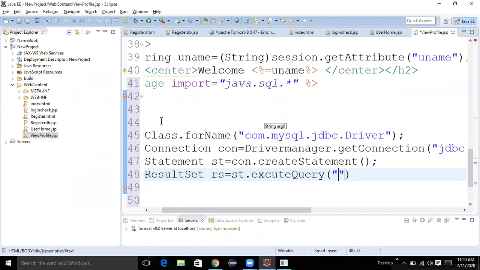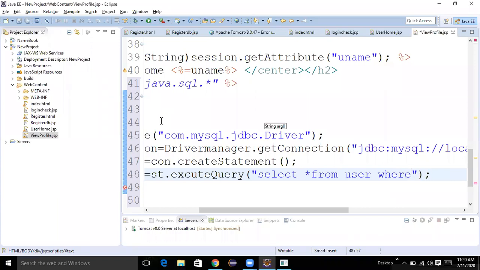What is the query we need to write here? Here our view profile means when you retrieve the data only we can view. Yes or no? When you are able to retrieve the data, then only we can view. So what is the query? Select * from user.